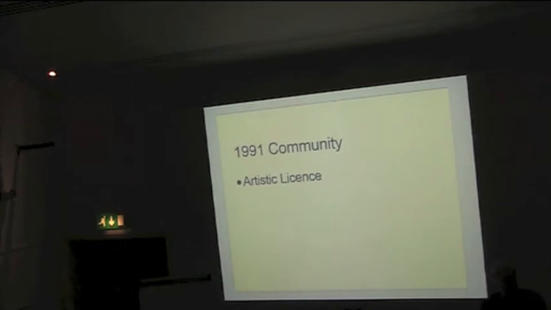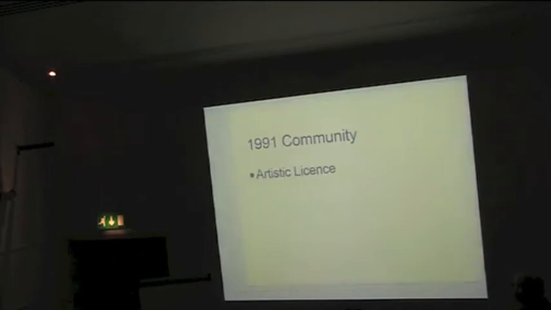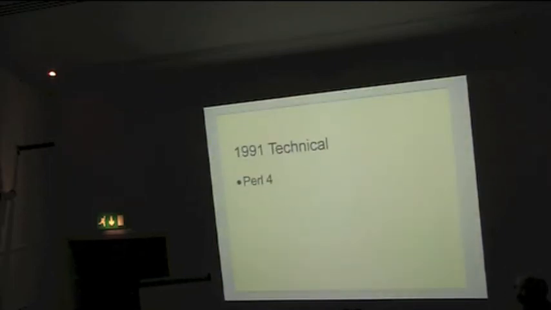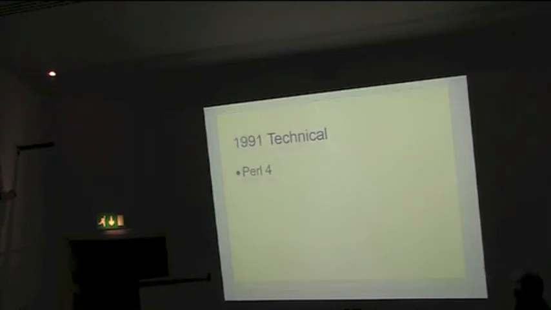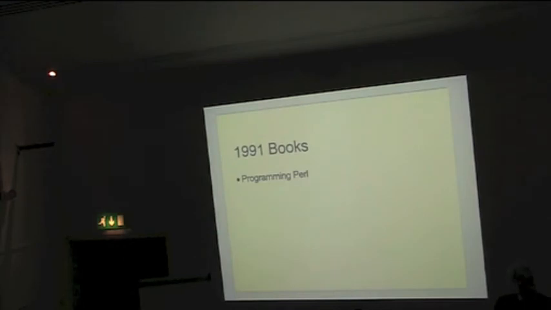But one thing that did come out with Perl 3 was the Artistic License. And as I say, technically Perl 4 wasn't really a great step forward. It was pretty much the same as Perl 3. And books. We have a book on our books list. Hurrah!